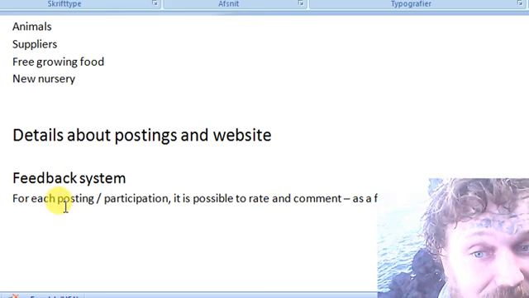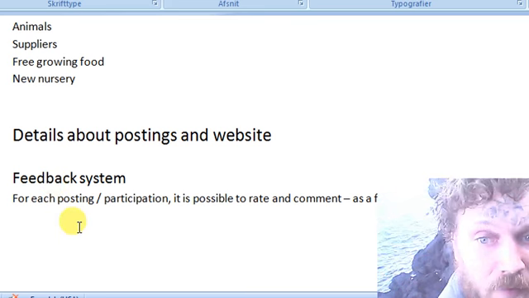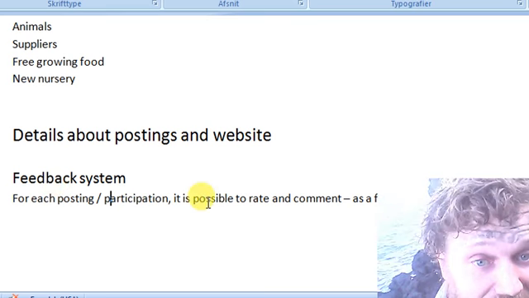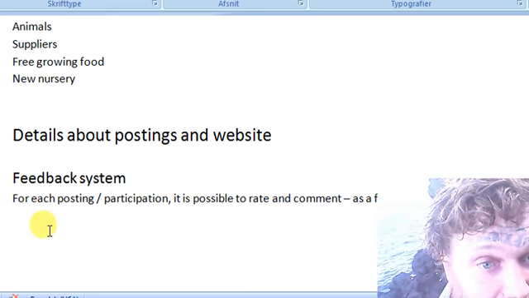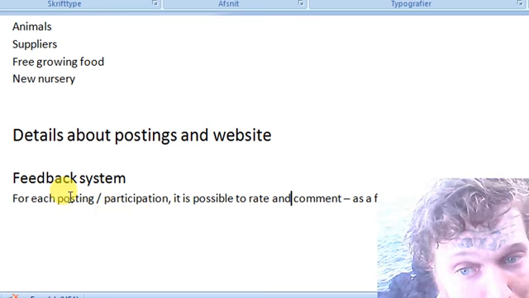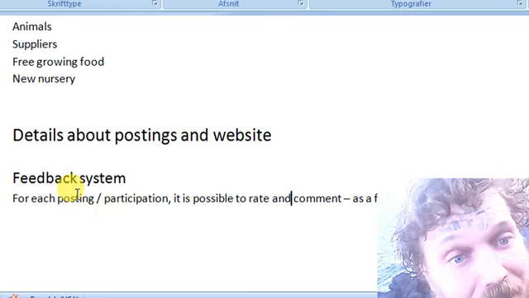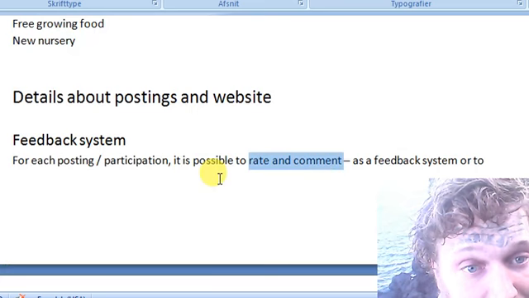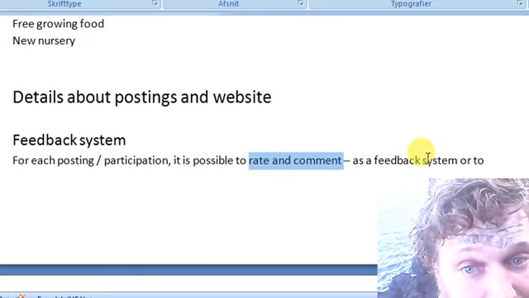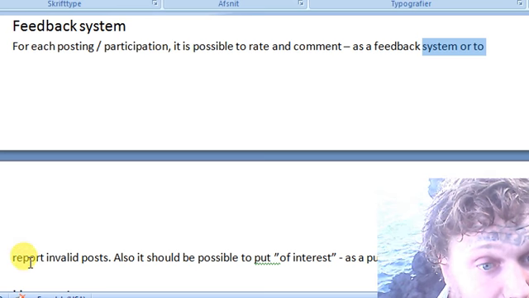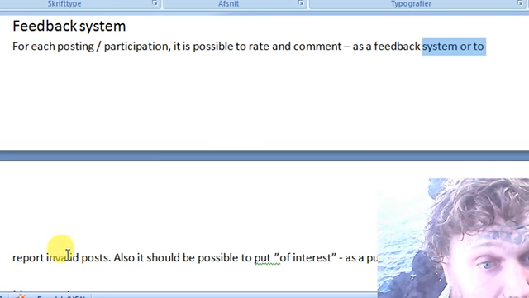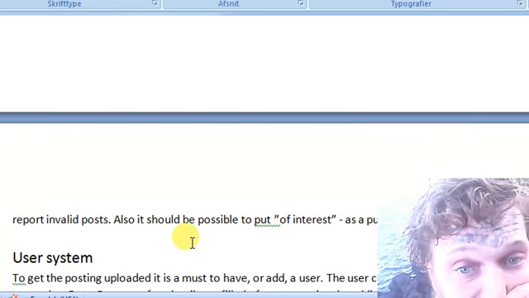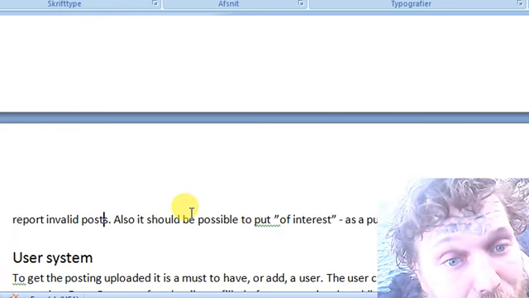Feedback system. For each posting and participation, it is possible to rate and comment. And I'm talking about each map tagging someone is making. There will be this feedback system to also report invalid posts. This is what it should be to make sure of quality.